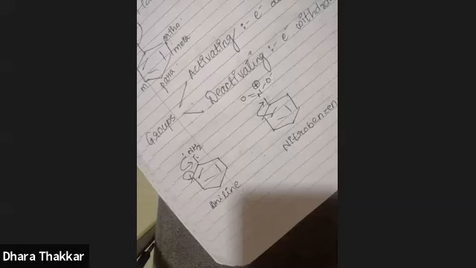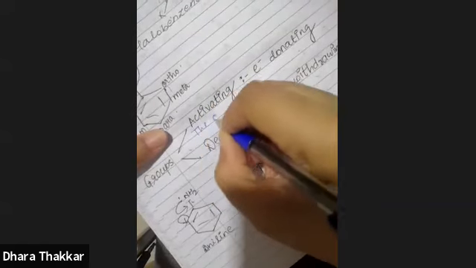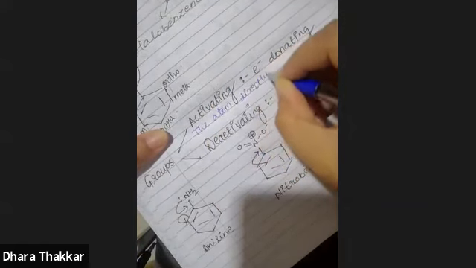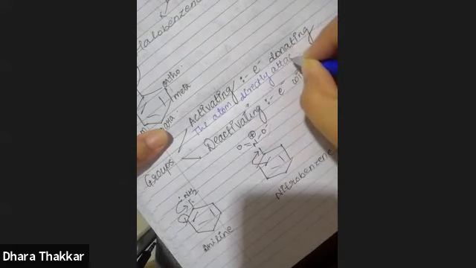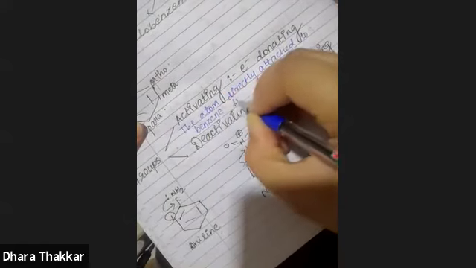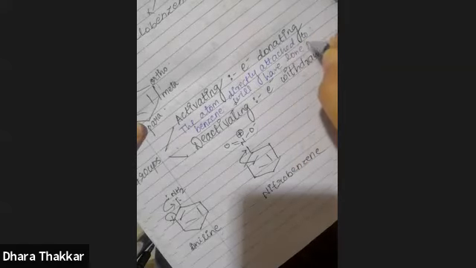to electrophilic substitution. And what is the trick to identify? You have to check the atom directly attached to benzene. If the atom directly attached to benzene has lone pair, then it will be activating group.